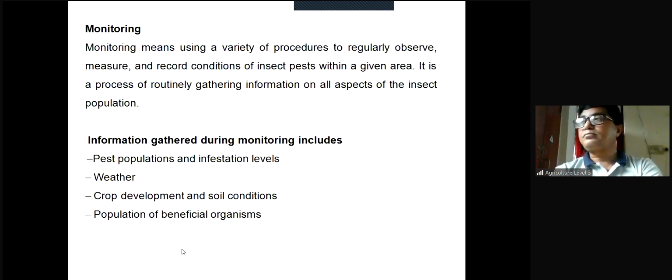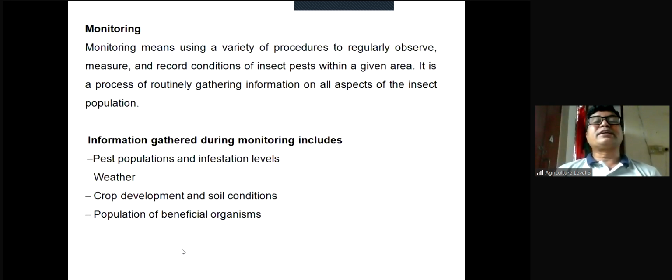Conditions means when the infestation starts, when the population incidence starts, and what is the initial number, and then how the number is fluctuating, what about the adults, what about the immature, what about the eggs, and so on. All these things. It is a process of routinely gathering information on all aspects of the insect population. All aspects means insect behavior, like the adult, immature, eggs, and the number even. In addition to this, the weather parameter, because weather is very much related with the population of the insect. So it is called all aspects of the insect population.